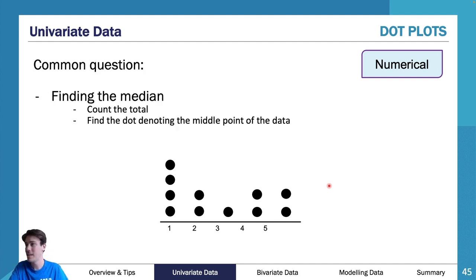You can find the median by counting the dots and then finding the middle value. So if I go 1, 2, 3, 4 in our first one, I've got 2 in my second one, that's 6. I've got 7, 8, 9, 10, 11. Well, my middle point is going to be my 6th point because there's 5 on either side. 1, 2, 3, 4, 5, and then 6, and then 7, 8, 9, 10, 11. So there's my 2 points of 10.